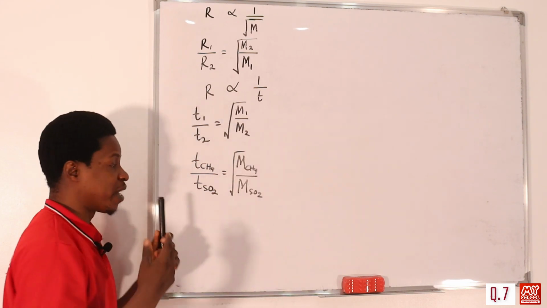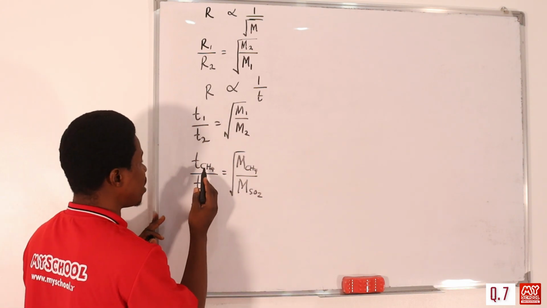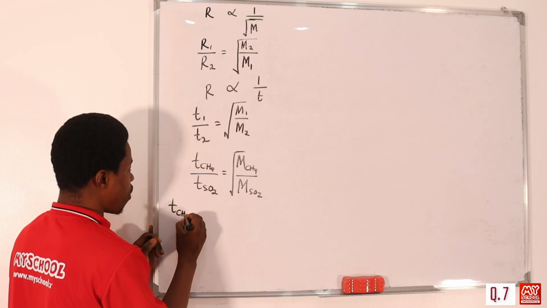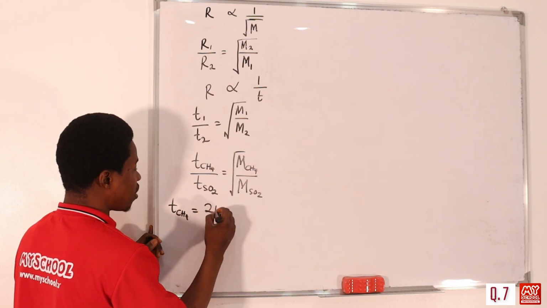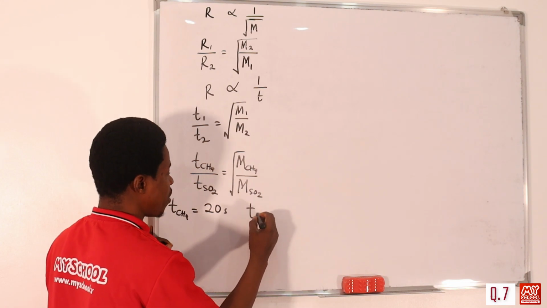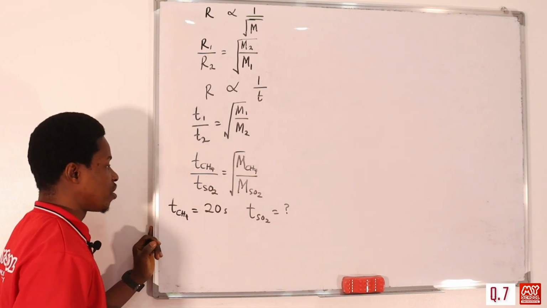From the question, we're given that methane diffuses in 20 seconds. So the time for methane to diffuse is 20 seconds. Then the time for SO2 is what they ask us to find. How long is it going to take?